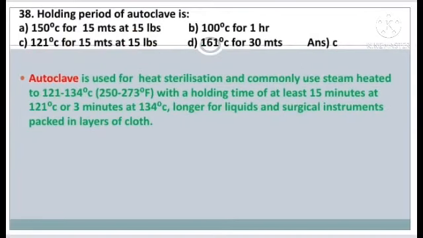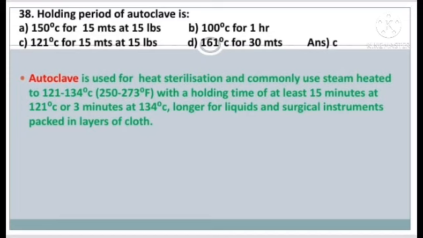Question number 38. Holding period of autoclave is: 150 degrees for 15 minutes at 15 lbs, 100 degrees for 1 hour, 121 degrees for 15 minutes at 15 lbs, or 161 degrees for 30 minutes.